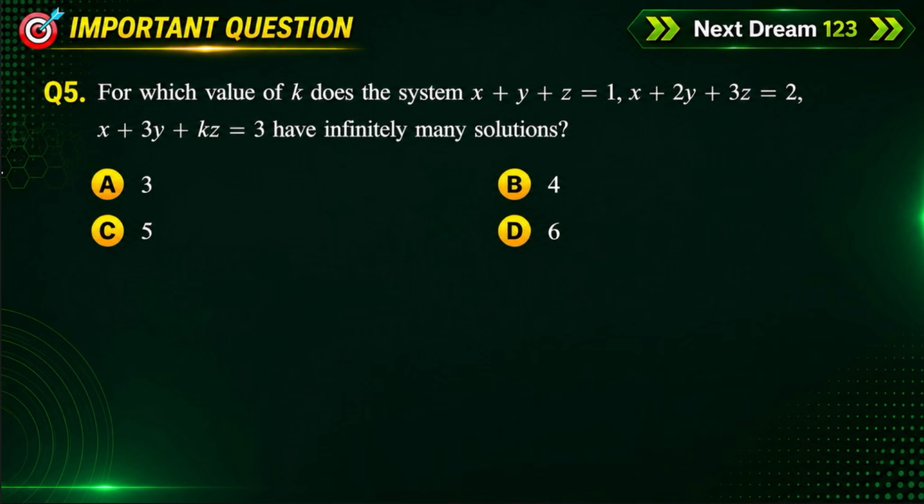And come to question number 5: for which values of k does the system have infinitely many solutions? See, whenever a system of equations is given, we have various methods to determine whether the system has infinitely many solutions, a unique solution, or no solution. We have various methods. The rank method is there, and the row reduced echelon form method, like the matrix method.